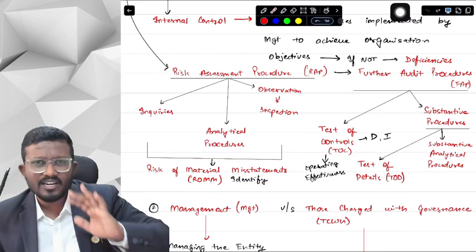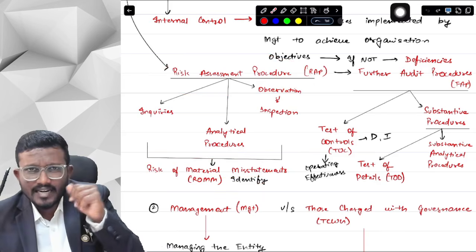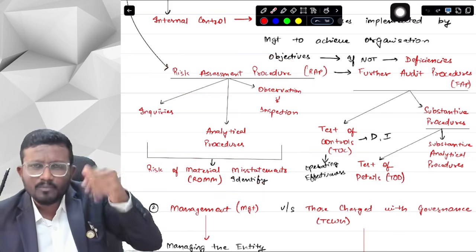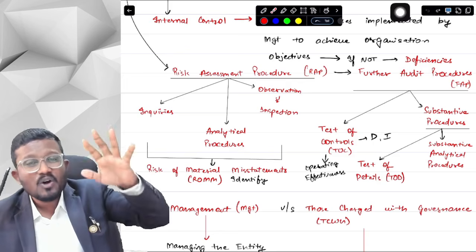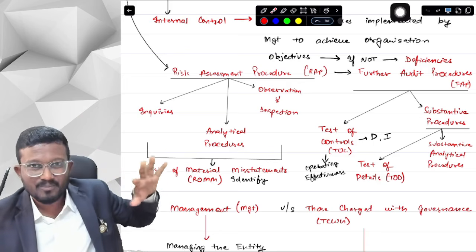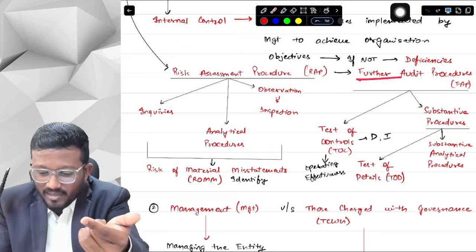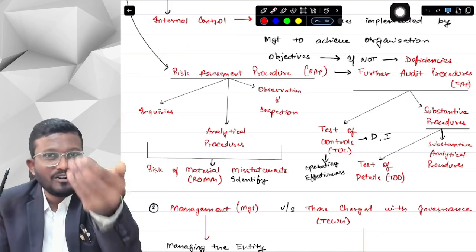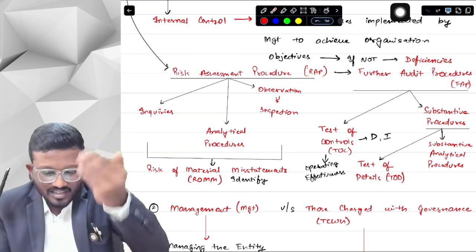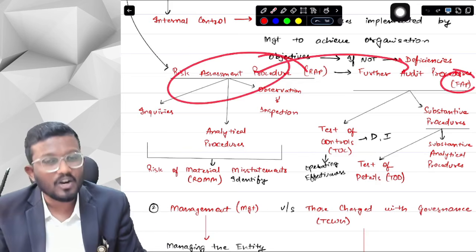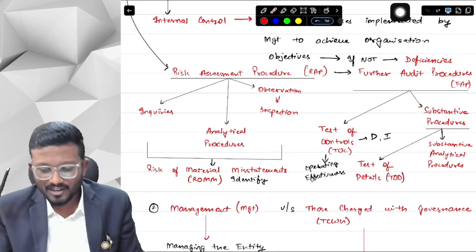After we have identified the ROMM, we say, okay, this is data. Suppose in this data, there is low ROMM. So after doing all the risk assessment procedure, we have to do further audit procedure. The name is very clear: further audit procedure is done further, or after, the risk assessment procedure. In short, we call it FAP. So yes, FAP, further audit procedure.